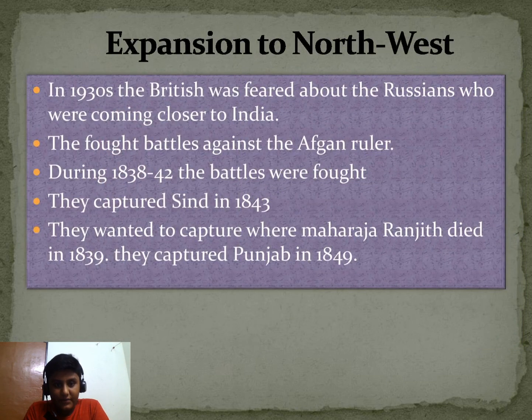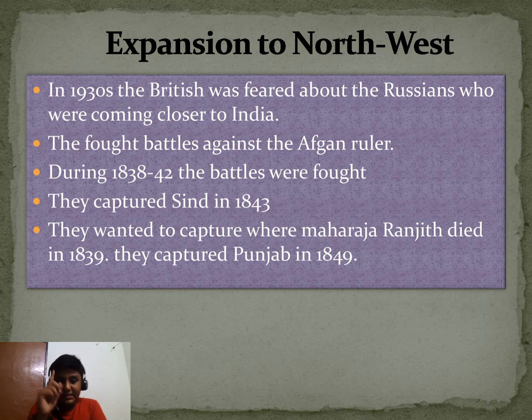Expansion to the northwest. In the 1830s, the British were afraid of the Russians because the Russians were coming from that side, taking over parts and ruling over the country. They also wanted to rule India. That was their mindset. But the British got the information and wanted to capture the place. Sorry, that's not 1930, it's 1830. They fought battles against the Afghan rulers, and the Afghan rulers lost the battles.